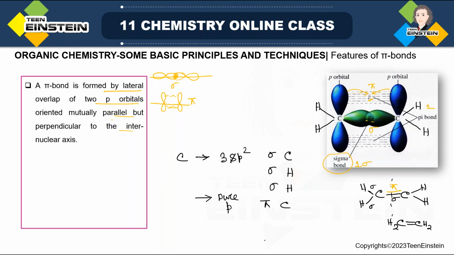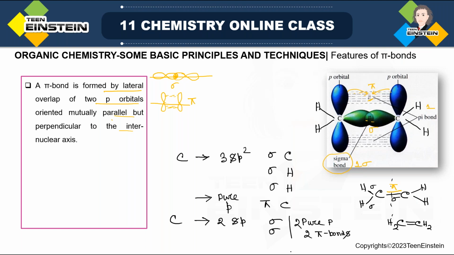But suppose instead of sp2, if I am having sp hybridization, in that case what will happen? In that case, if it is sp, there will be a total of 2 sp orbitals because 3 sp is not possible. Now 1 sp will be used for one covalent bond formation, that is one sigma bond. Another sp will be used for another sigma bond, and now we will have pure p orbitals, a total of 2. Two pure p orbitals will be there. So we will have 2 pi bonds. So when it is sp hybridized, 2 p orbitals are unhybridized. That means 2 pi bonds will be there.